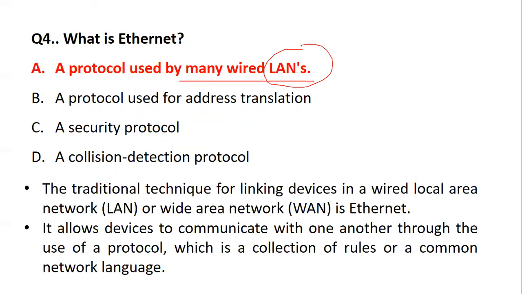Now let us understand the traditional technique for linking devices: a local area network, which we call a LAN, or a wide area network, which is called a WAN, or Ethernet. It allows devices to communicate with one another through the use of a protocol, which is a collection of rules or a common network language. So in order to connect many devices, it is used by many wired LANs. That is nothing but Ethernet.